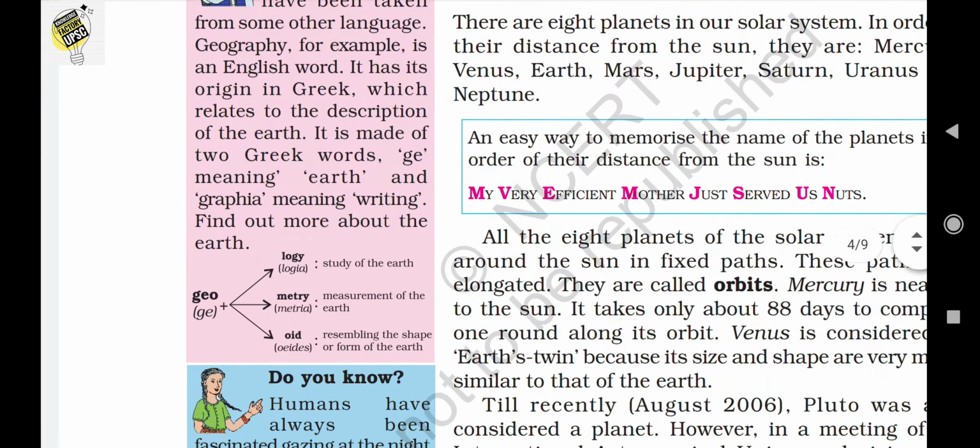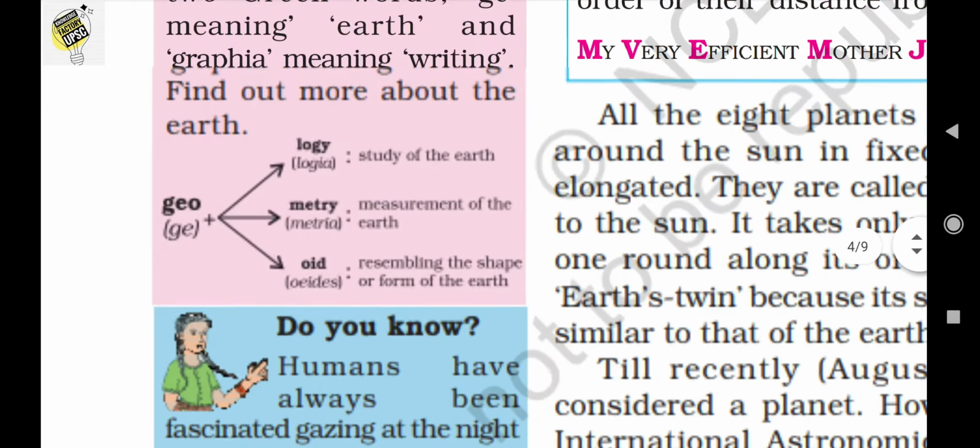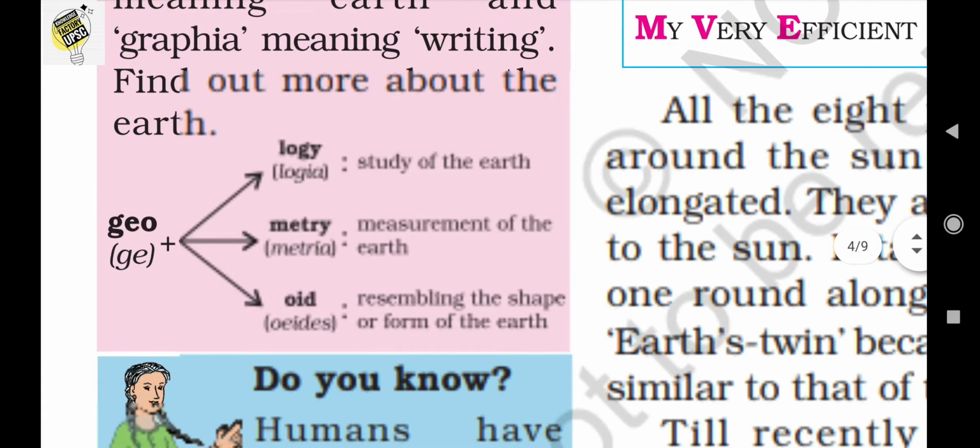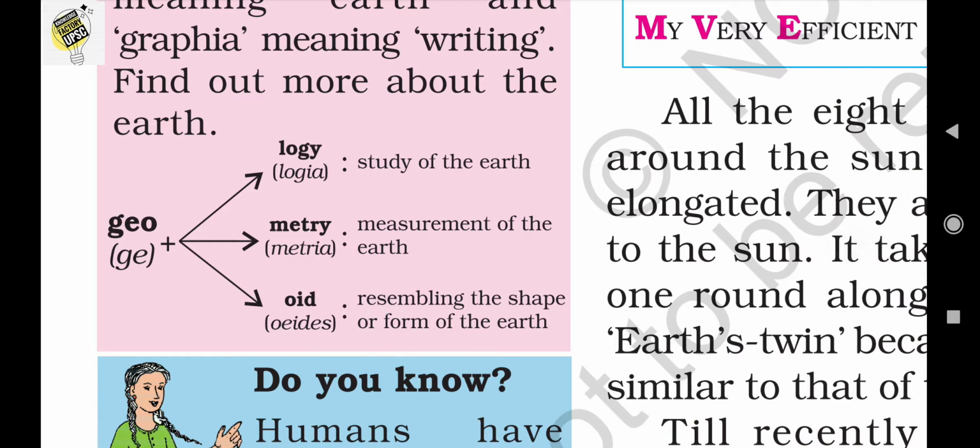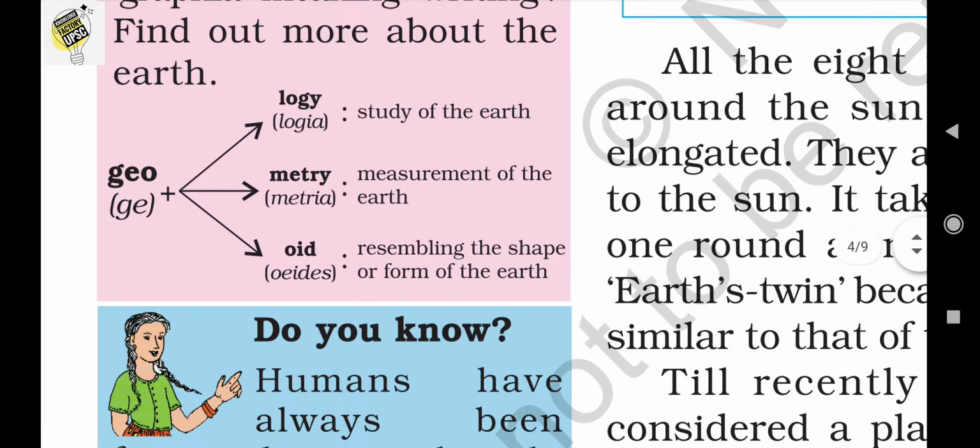Okay, so there is a small graph which is very interesting. Ge means earth. Logia means study. That means geology means study of earth, geometry means measurement of earth, and geoid resembles the shape of earth.